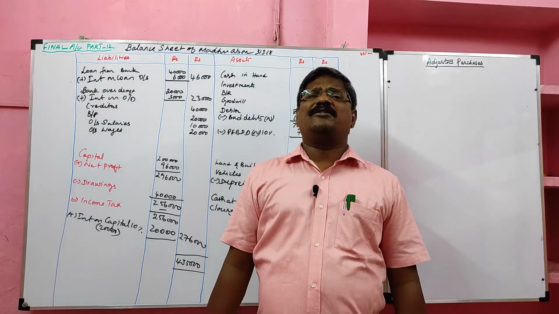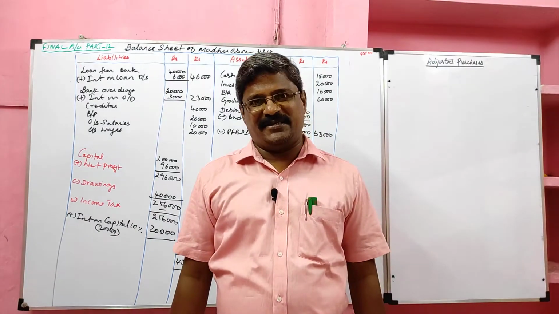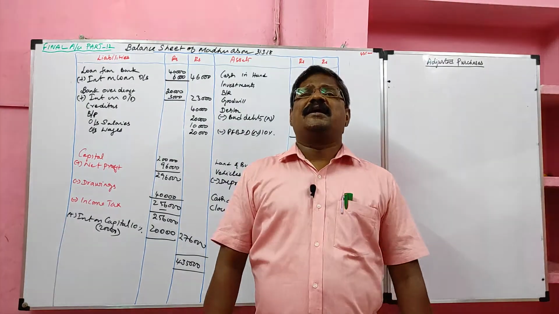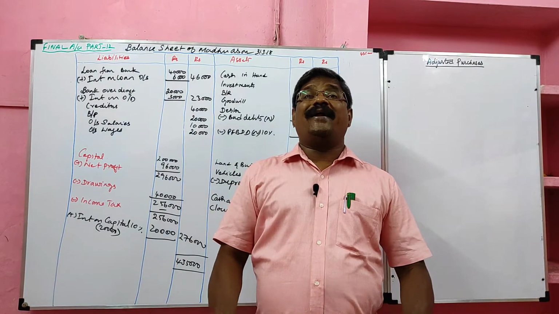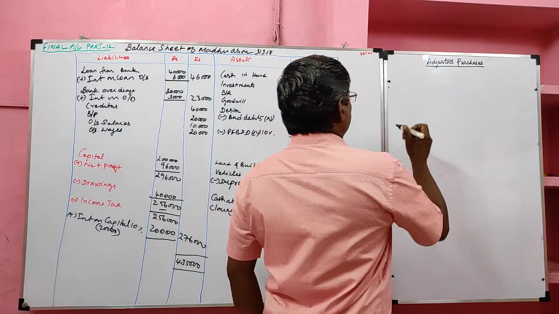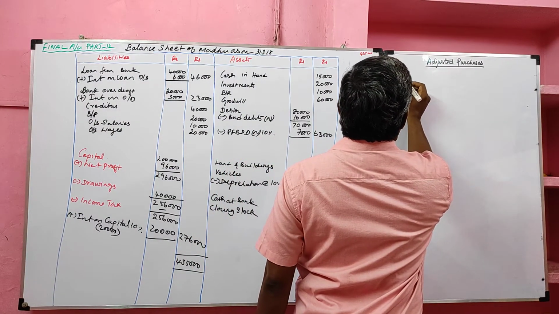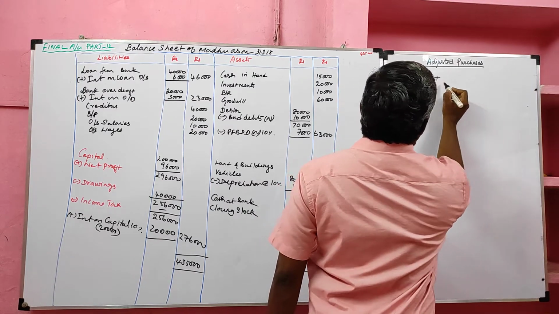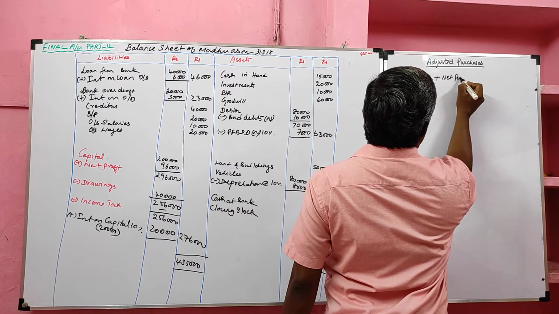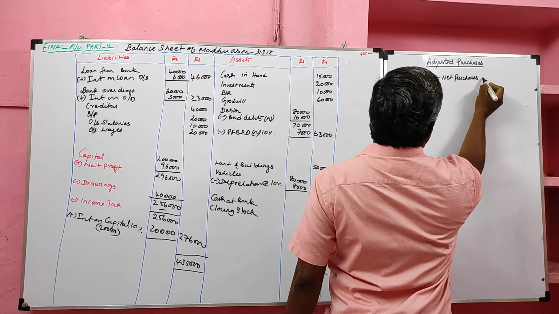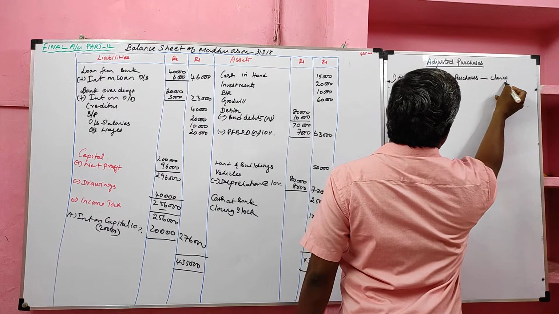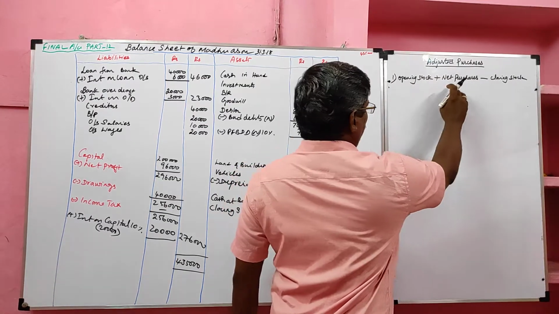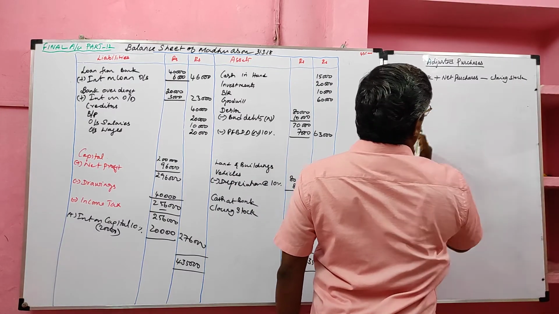One student requested me to explain about the adjusted purchase. Now I am going to explain the method of calculation of adjusted purchase. There are two methods widely used. First method is opening stock of raw material plus net purchase of raw material minus closing stock of raw material.